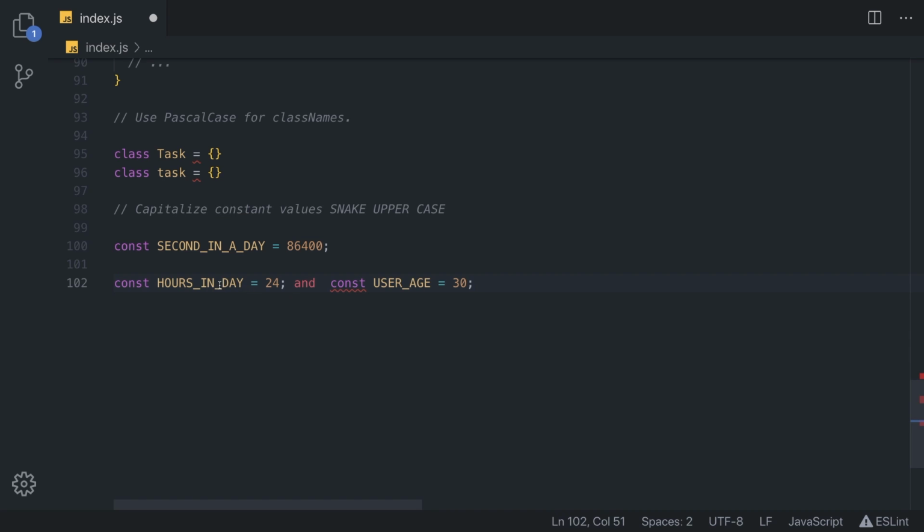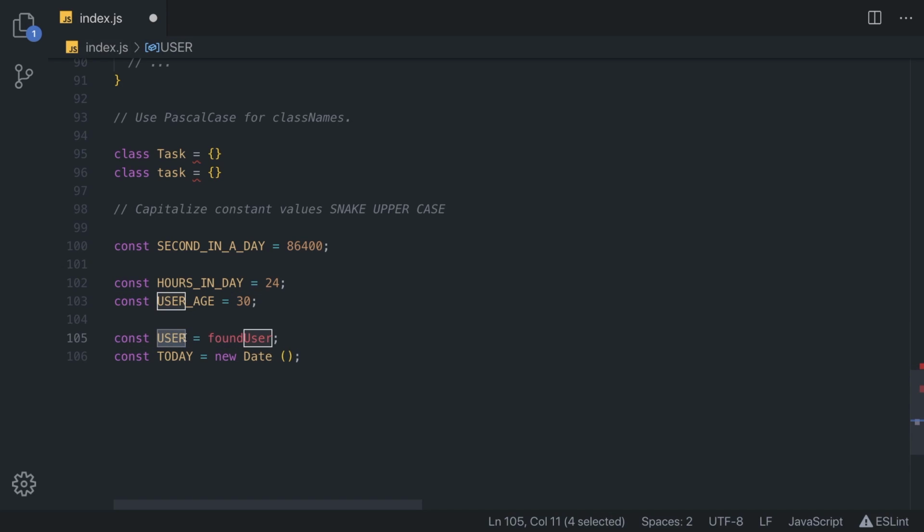For example, hours in a day and user age are primitive values that are not going to change in this case, and they should be capitalized. But for some other example, we have user, which is capitalized right here, but it shouldn't be, so these two examples are wrong. This user is equal to a found user, and found user can be anything.